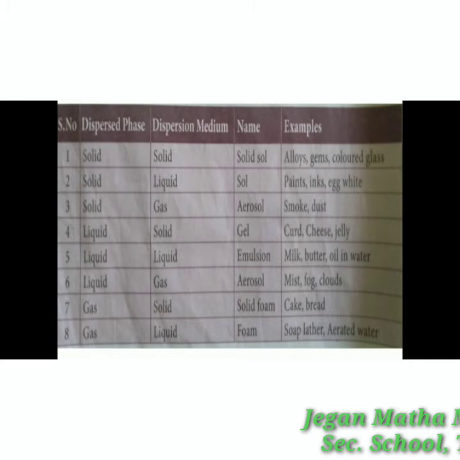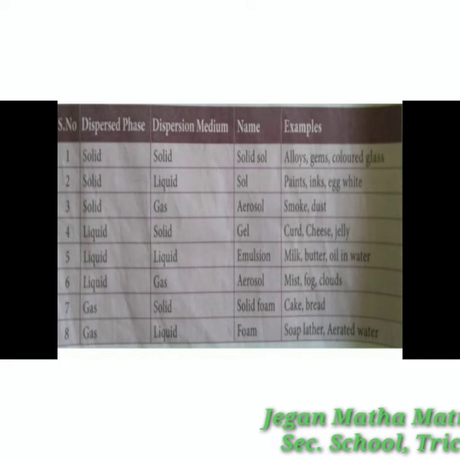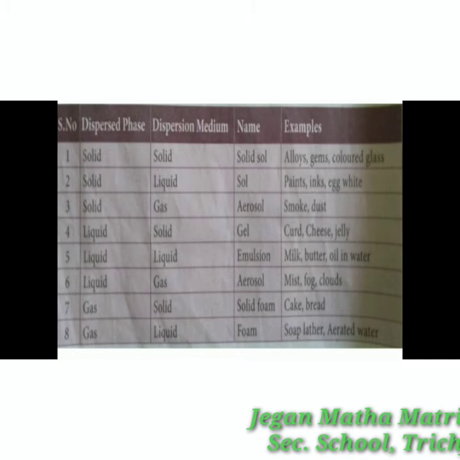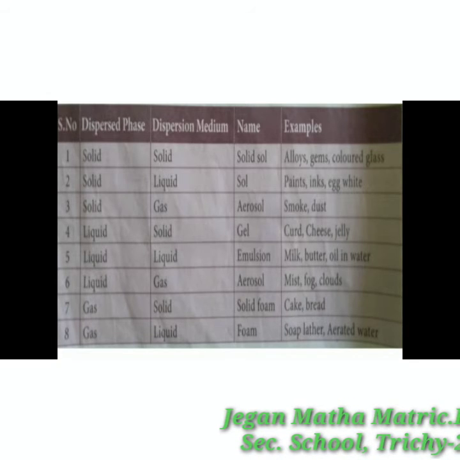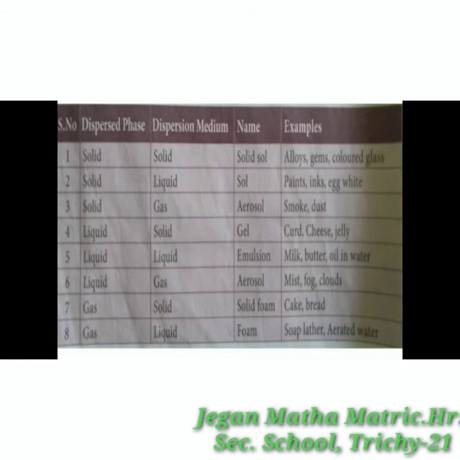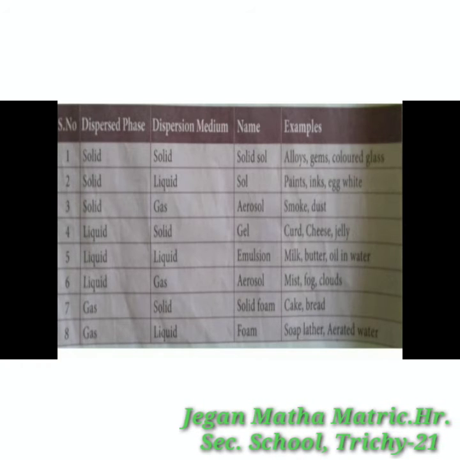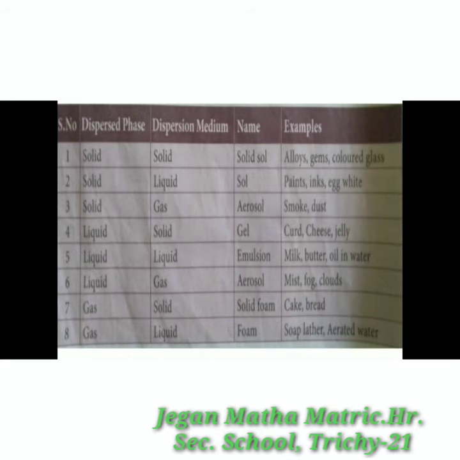Second, solid in liquid medium: sol, for example paints, ink, egg white. Third, solid in gaseous medium: aerosol, for example smoke and dust.